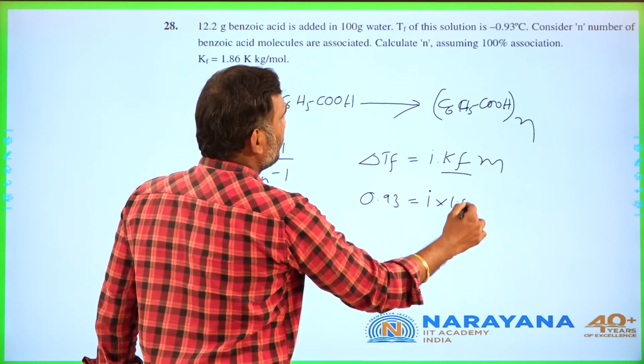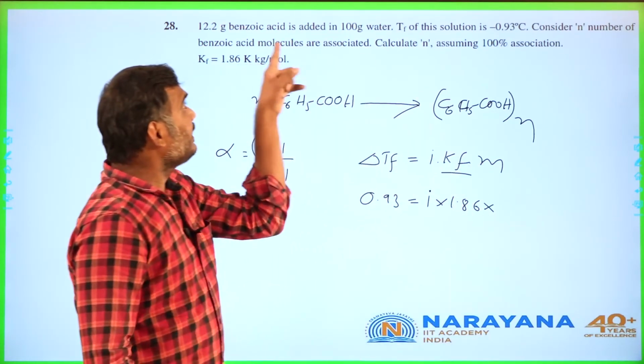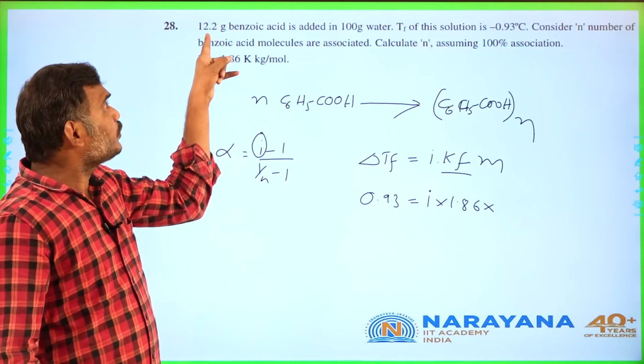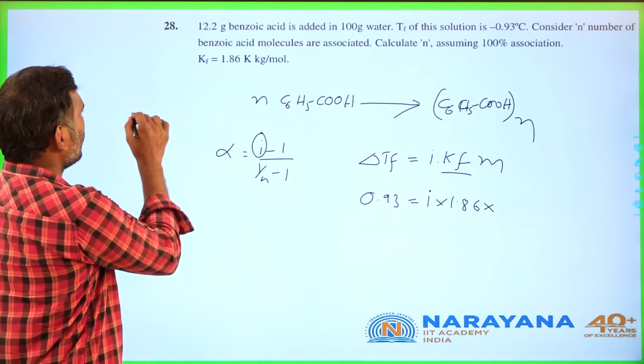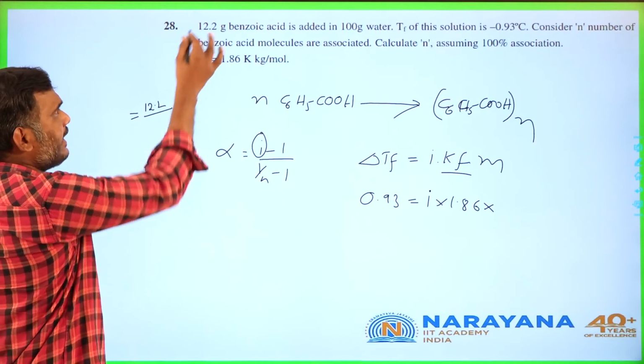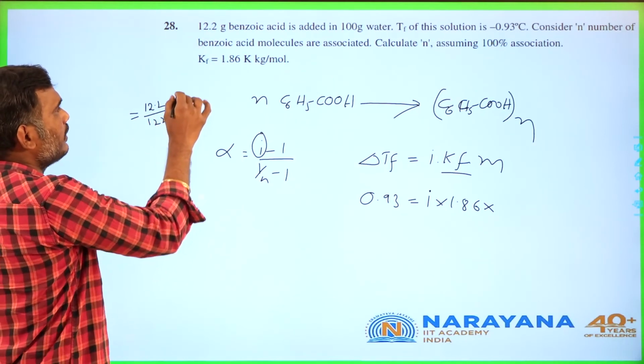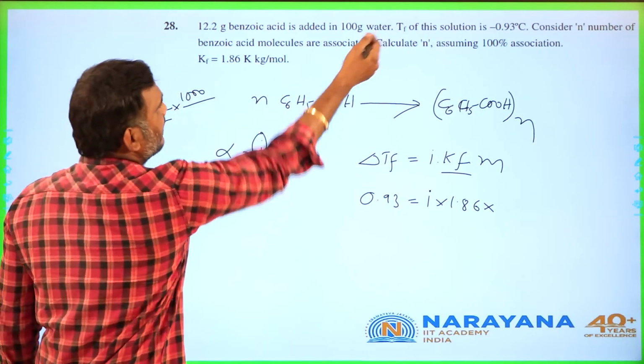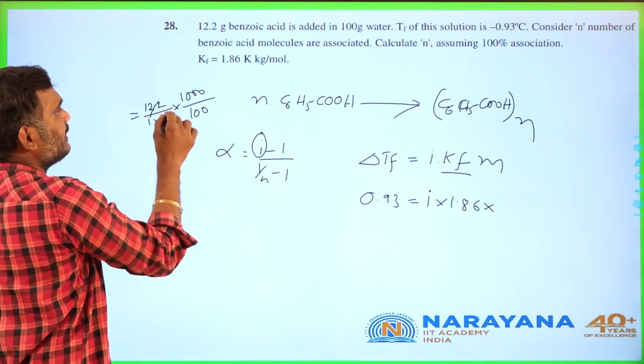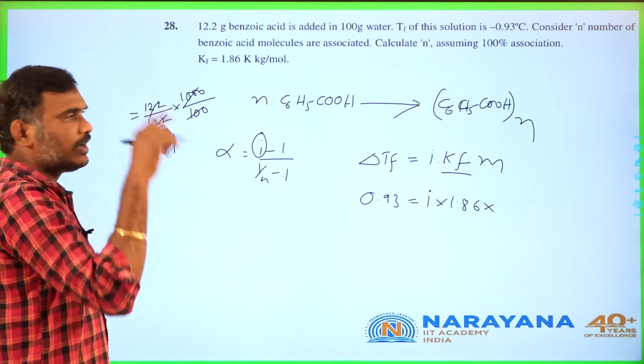KF is 1.86, and molality of benzoic acid, that is 12.2 by 122 into 1000 by 100 grams of water. All are cancelled, you are getting 1 molal.